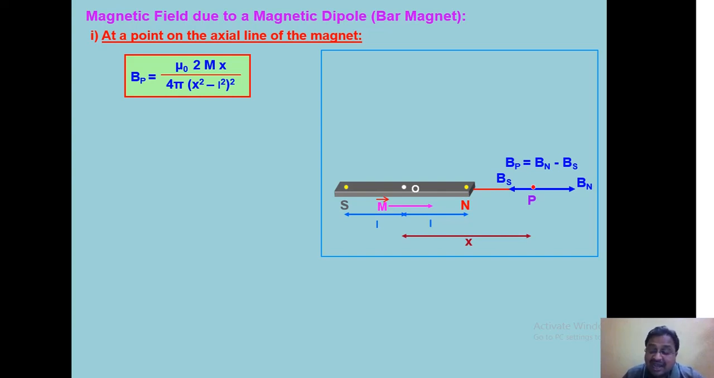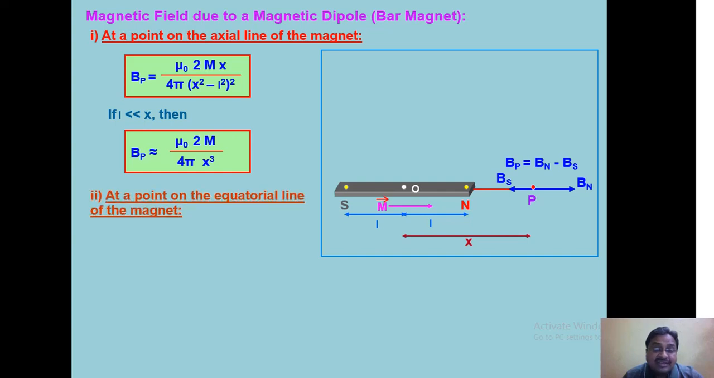Remember, this axial line is also called the end-on position of the magnet. But this distance small l is very less than x. So, L square will be still smaller, and from the denominator of this formula we can neglect L square. Therefore, it will be equal to mu 0 by 4 pi, 2 m x by x to the power 4. After solving it, we will approximately get magnetic field on the axial point as mu 0 by 4 pi, 2m by x cube. That is the expression.